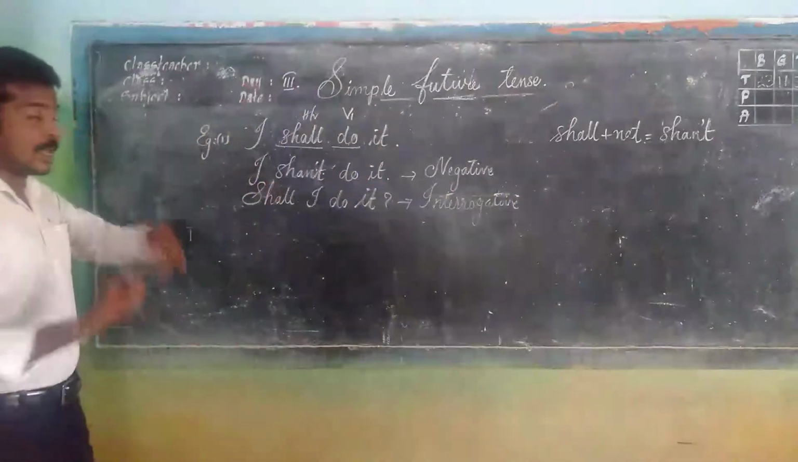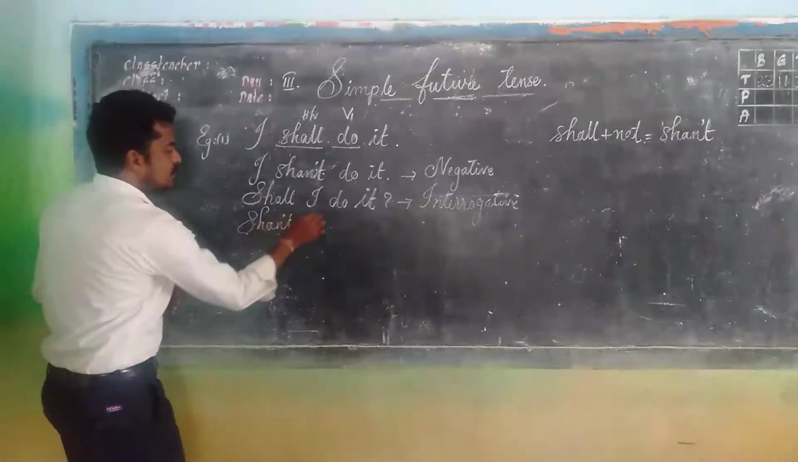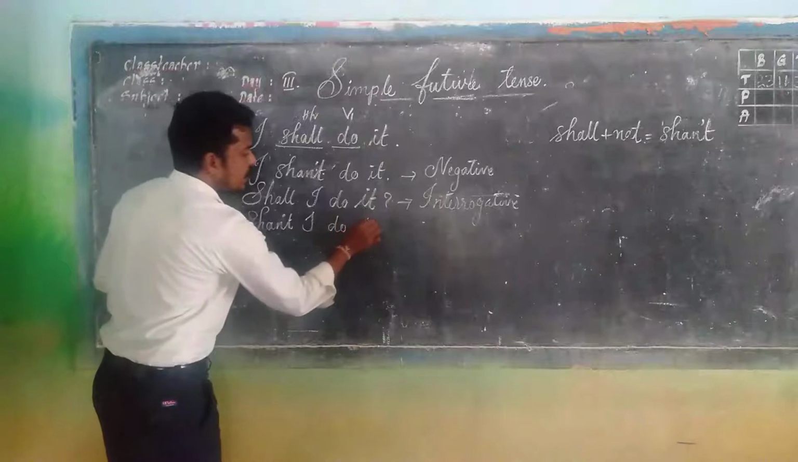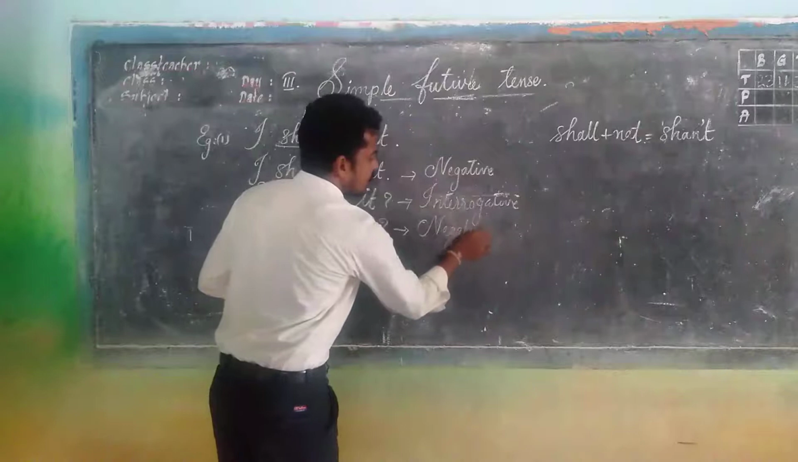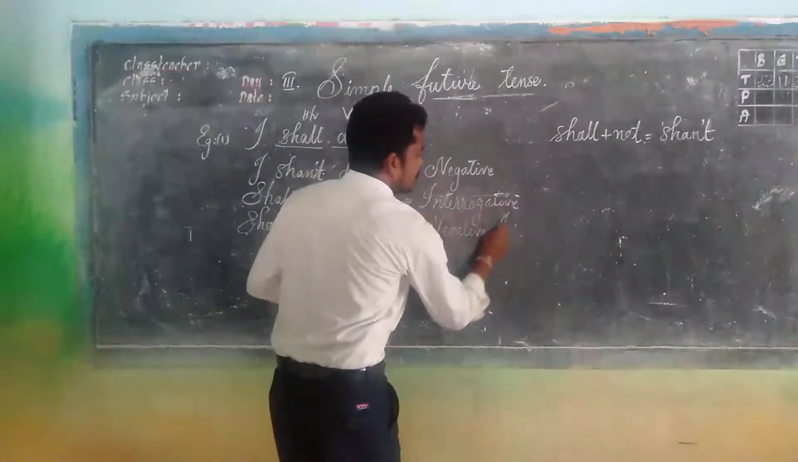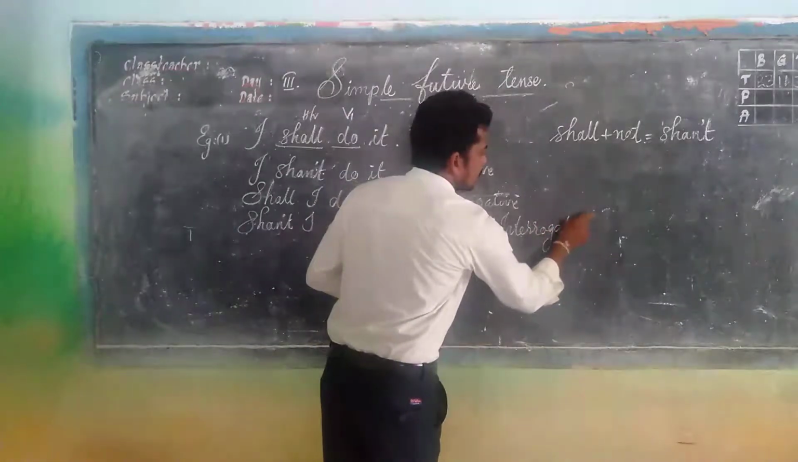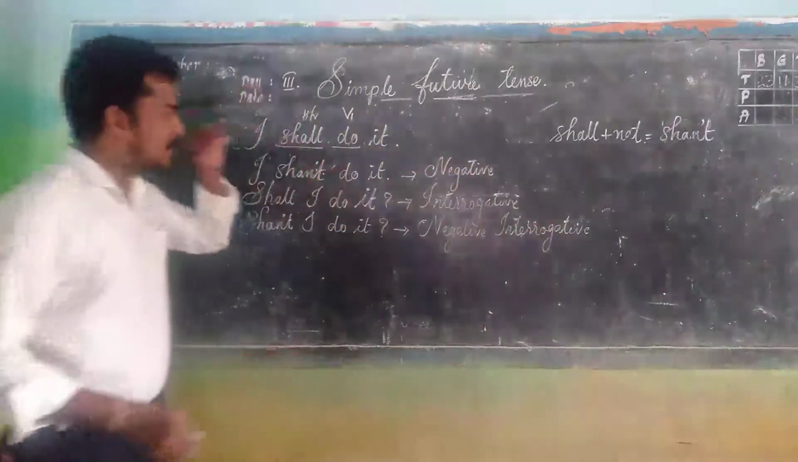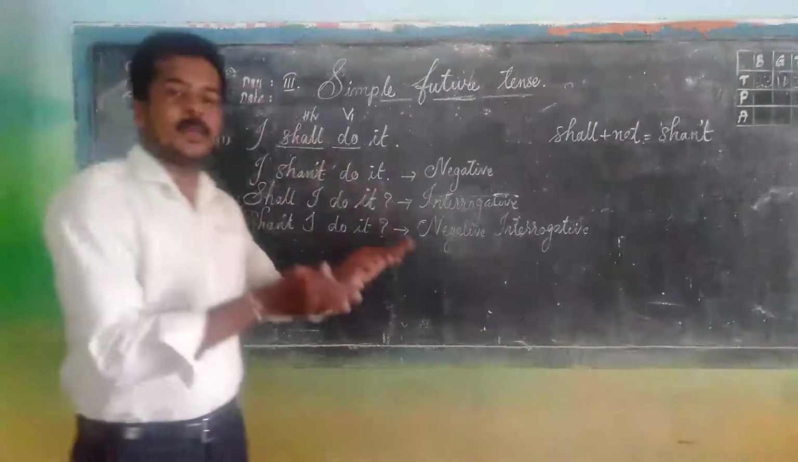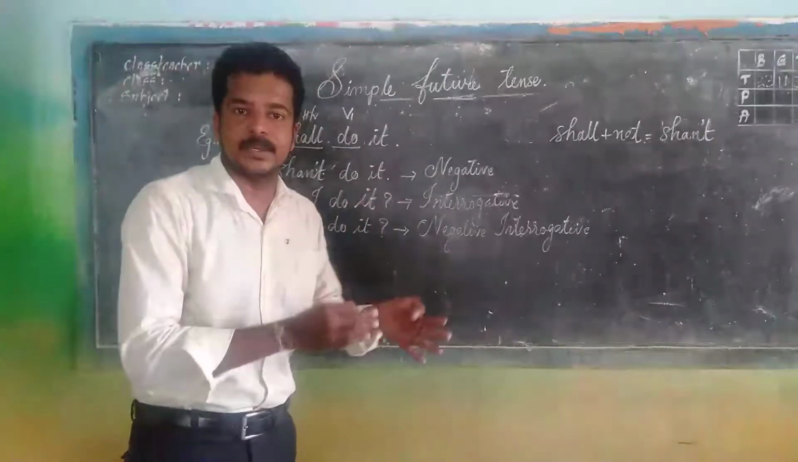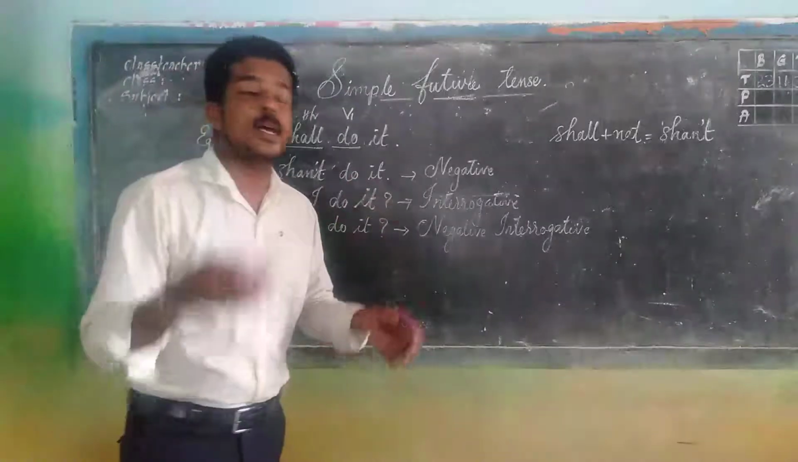And the next one, negative interrogative. Shan't I do it? It is negative interrogative. Hope you understand. It is very simple. Since the helping verb is given there, no need to worry. Just add not along with the helping verb in order to make the sentence negative. And how to make an interrogative sentence, you know very well, start from the helping verb.